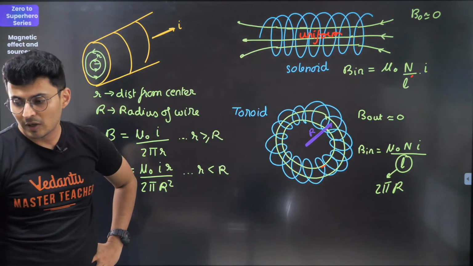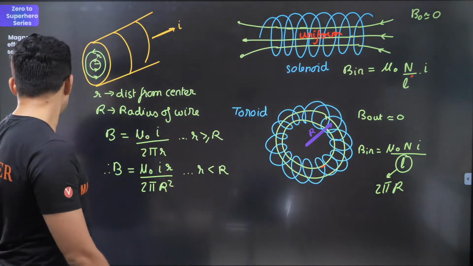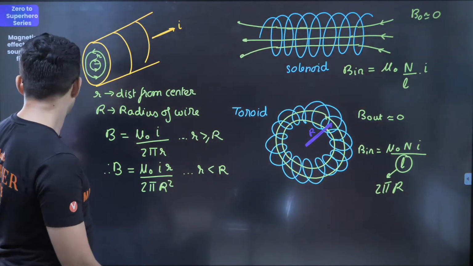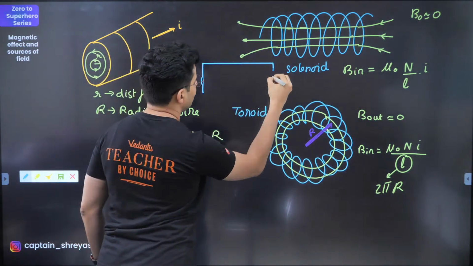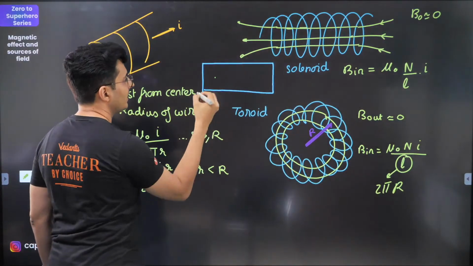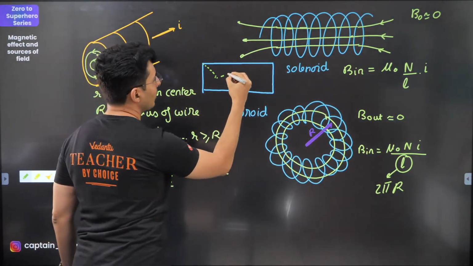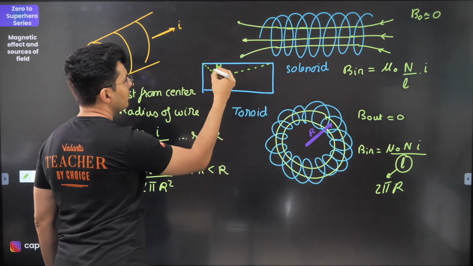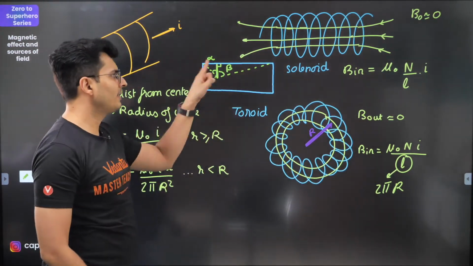What if the radius of the solenoid is comparable to its length, Himanshu? If that's the case, then you will be using this formula. Let me just write it. This is our solenoid, and let's say you are at this point. This and this are comparable. So what you do is construct two lines and draw a perpendicular. This angle is alpha, this angle is beta.